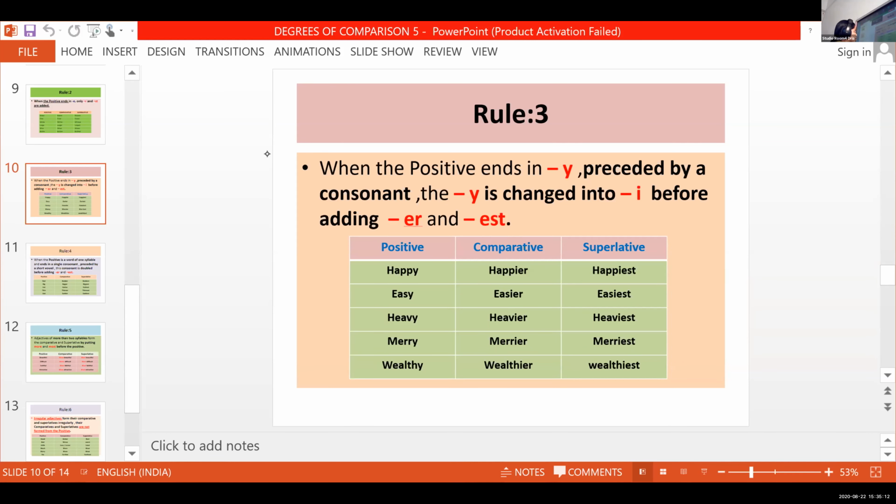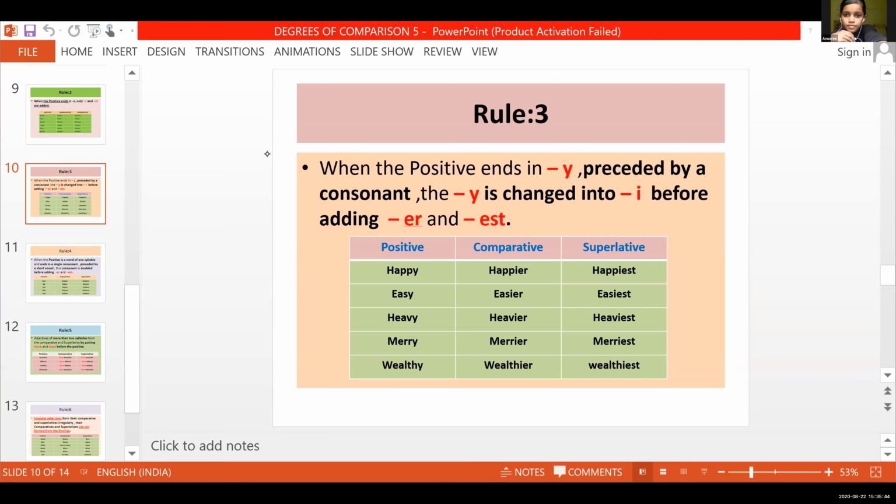When the positive ends in letter Y and is also preceded by a consonant, then what will happen with the comparative and superlative form? We will change the letter Y into I, and you can add ER in the comparative and EST in the superlative form.